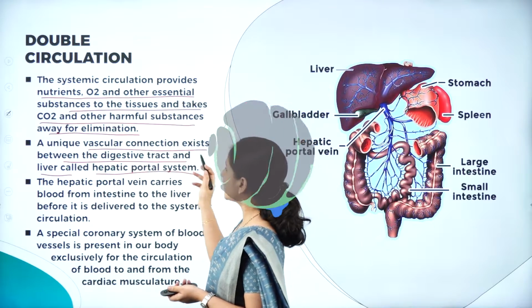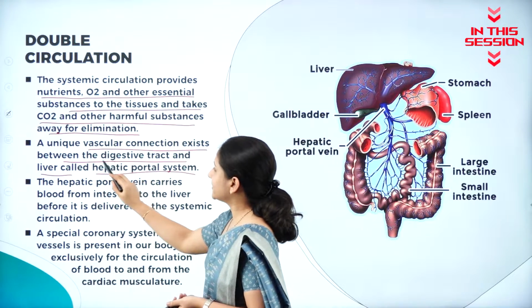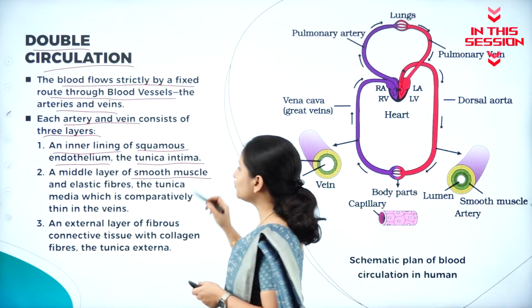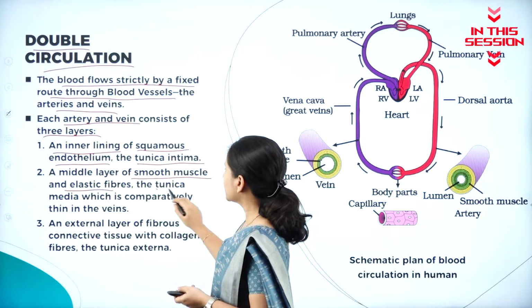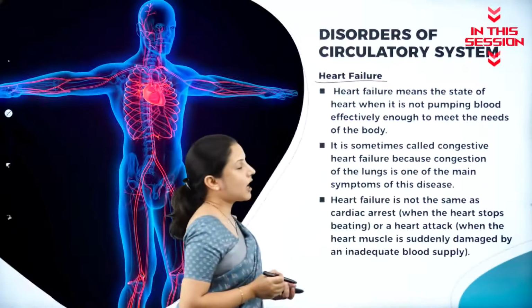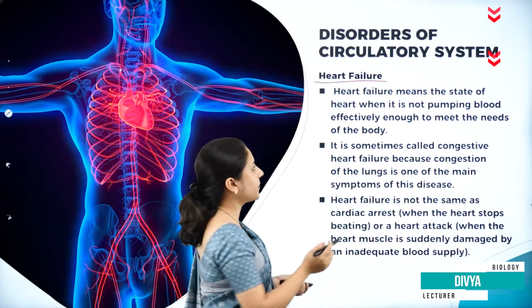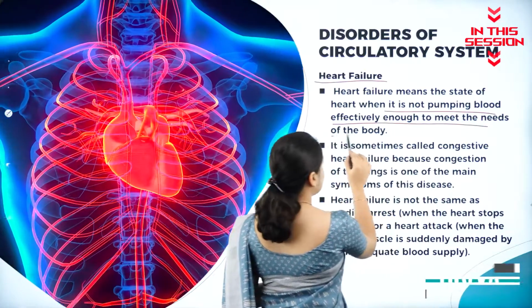A unique vascular connection exists between the digestive tract and the liver. It is called the hepatic portal system. The middle layer is made up of smooth muscles and elastic fibers, and it is called the tunica media. Heart failure means the state of the heart when it is not pumping blood effectively enough to meet the needs of the body.